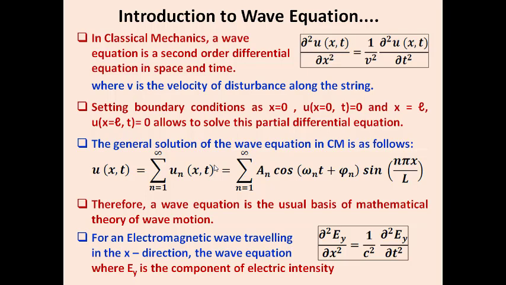Following the same classical theory of wave functions, we have an electromagnetic wave traveling in the x direction, and that wave equation is ∂²Ey/∂x² equal to 1/c² times ∂²Ey/∂t². Here Ey represents the component of electric intensity along the y axis. We already know that for an electromagnetic wave moving along the x axis, the electric component is on the y axis and the magnetic component on the z axis. These equations are also solved using classical mechanical theory.